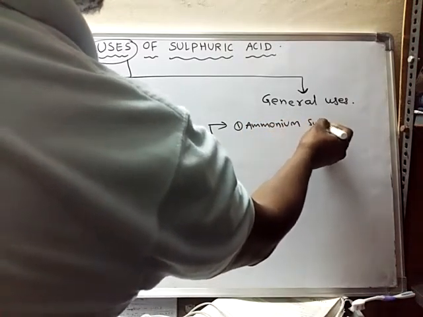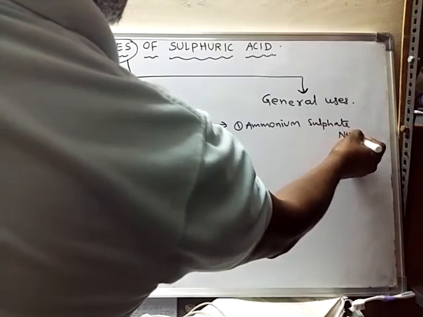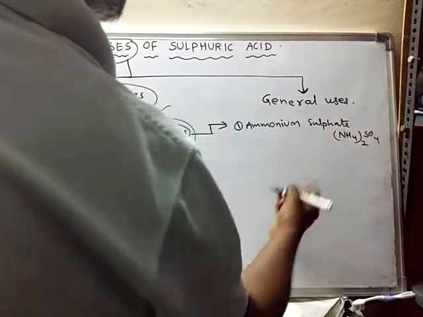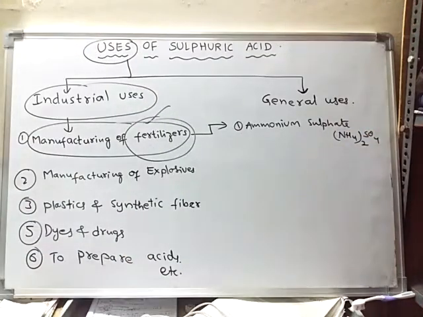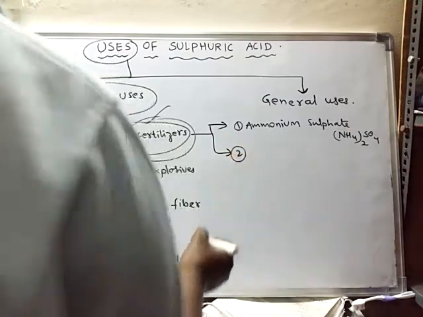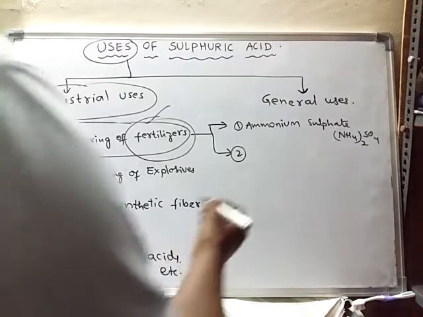Ammonium sulfate. What is the formula of ammonium sulfate? (NH4)2SO4. So this is used as a fertilizer, ammonium sulfate, and also sulfuric acid is used in the manufacturing of another fertilizer known as superphosphate of lime.